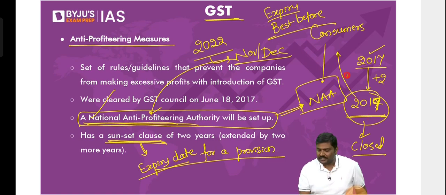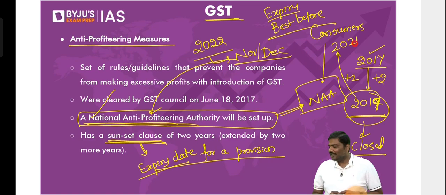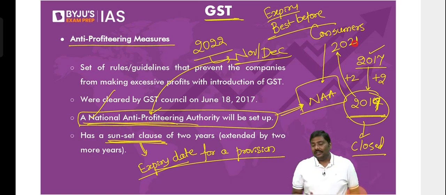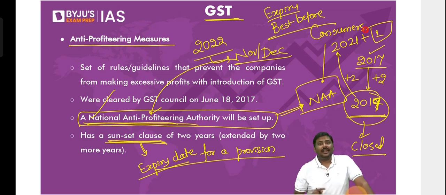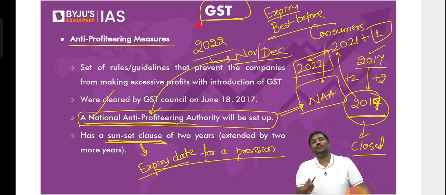We extended it by 2 more years. Right? Plus 2 will be how much now? 2021. So in 2021, we should have closed the authority. We extended it by 1 more year. We have extended the tenure of the authority by 1 more year. So it simply means we are supposed to close this authority in 2022, and that will come in the month of November and December. That is the reason I'm saying, please be careful. This will come in the newspaper in the coming days.